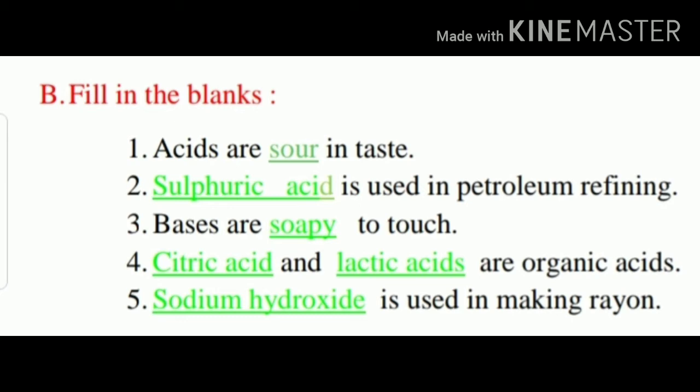Acids are sour in taste. Sulfuric acid is used in petroleum refining. Bases are soapy to touch. Citric acid and lactic acid are the examples of organic acids. Sodium hydroxide is used in making rayon.